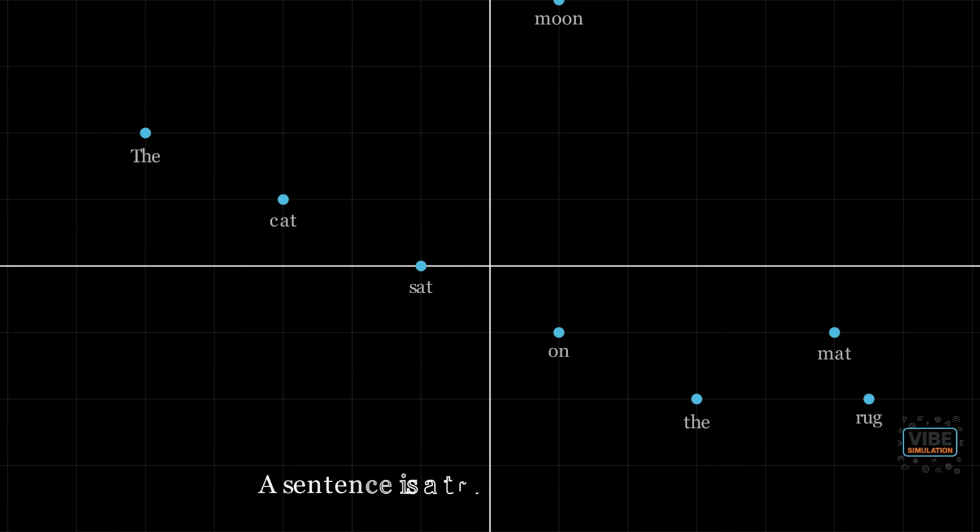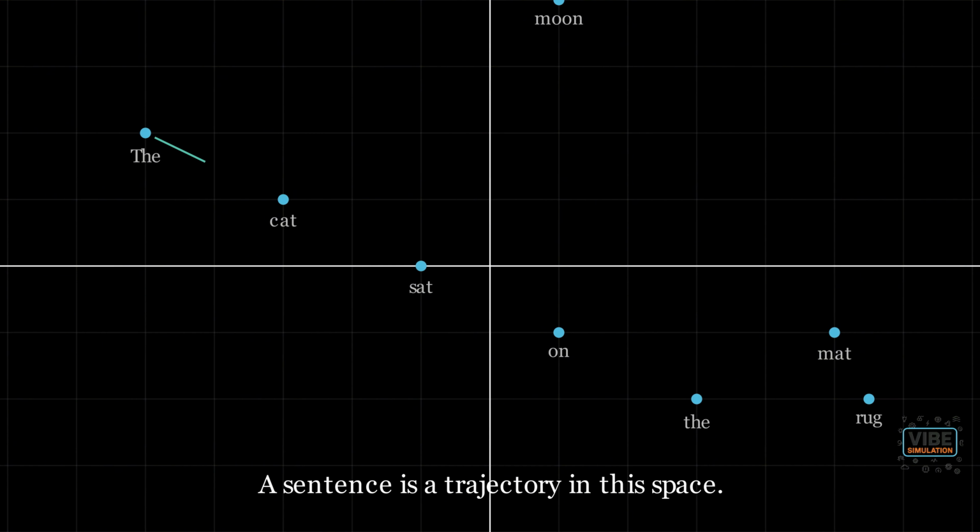To make this tangible, let's lay down a coordinate system. This grid represents that space. In this space, every word is a point, a specific location. Words with similar meanings might cluster together. A sentence then is simply a trajectory connecting these points.